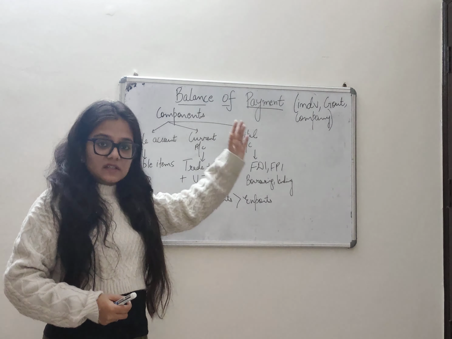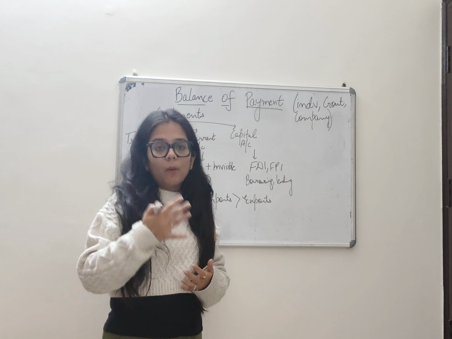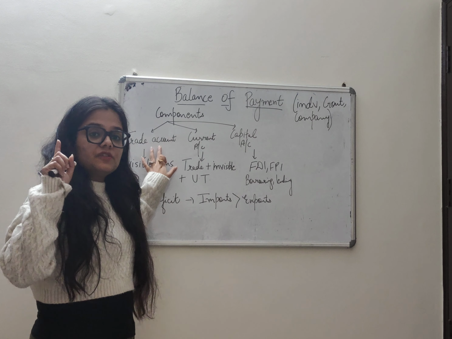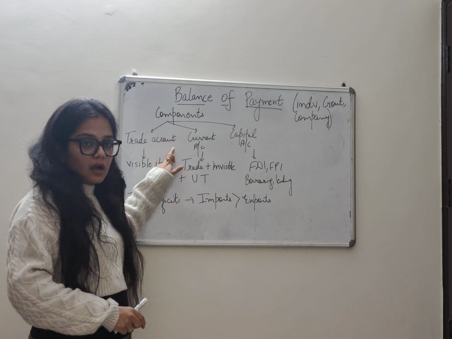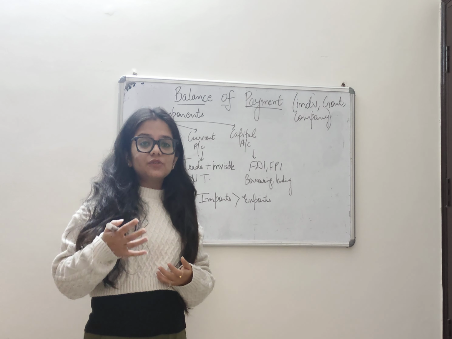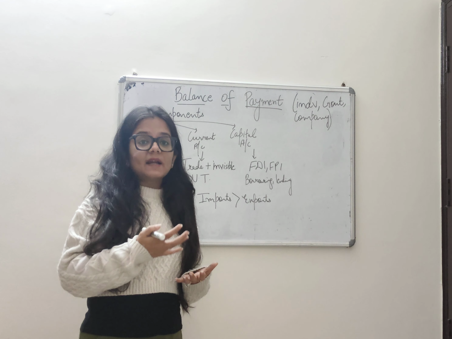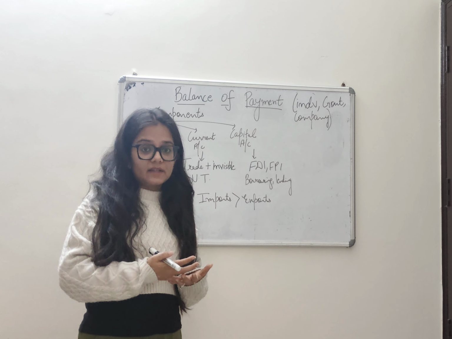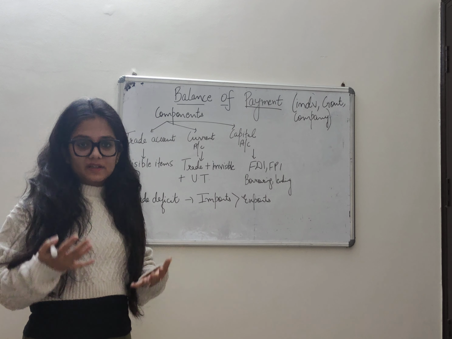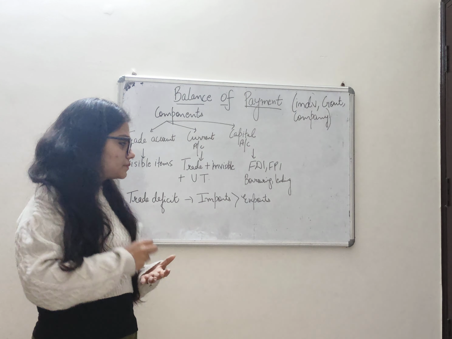So let's understand what all are included in BOP, what are its components. So BOP consists of, the first account is trade account. Trade account means it includes all the visible items, which means it includes the import and export of goods, right? So that is why this account is also called merchandise account, right? Because it includes only the visible items.